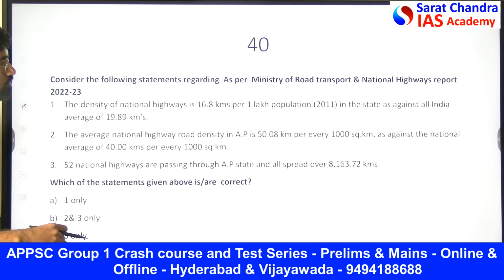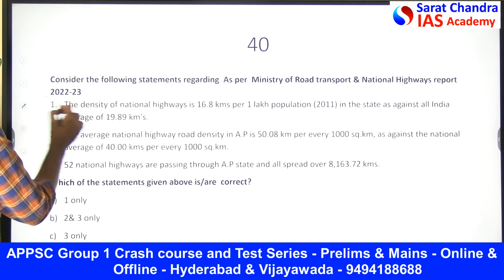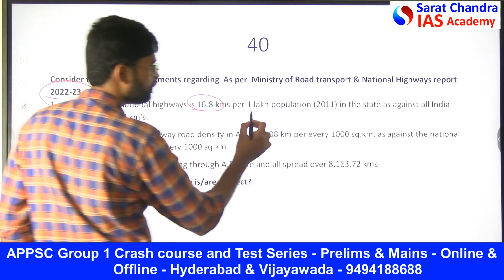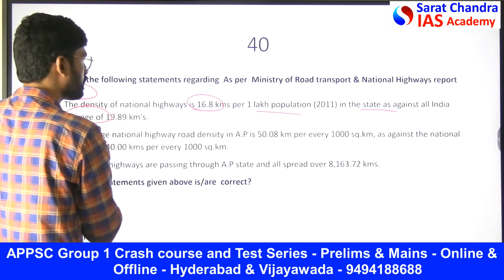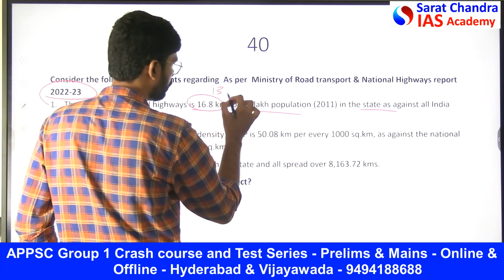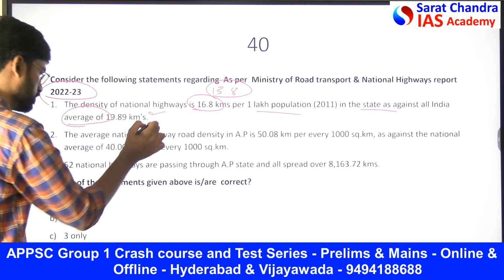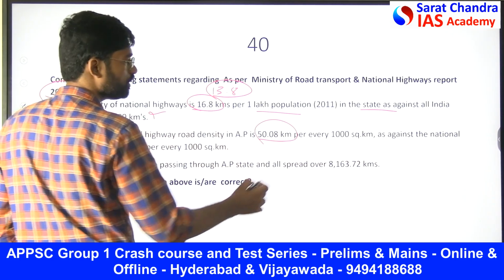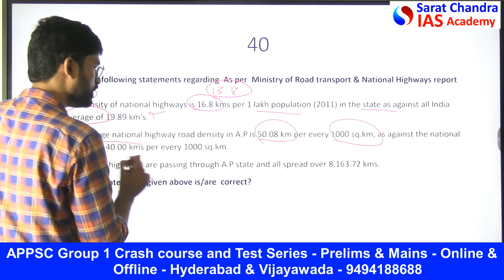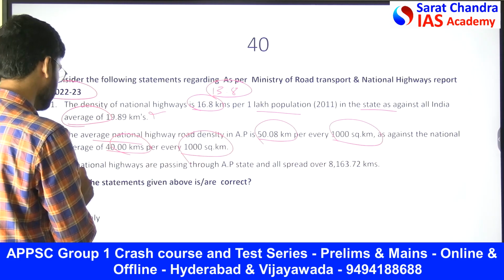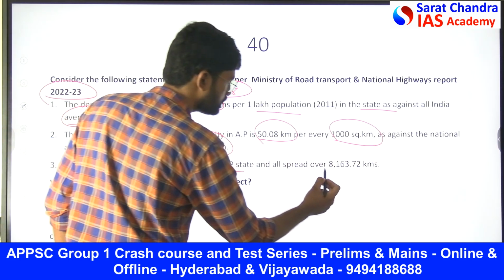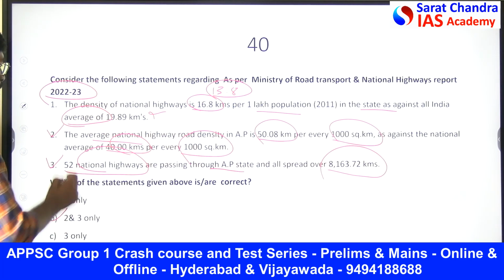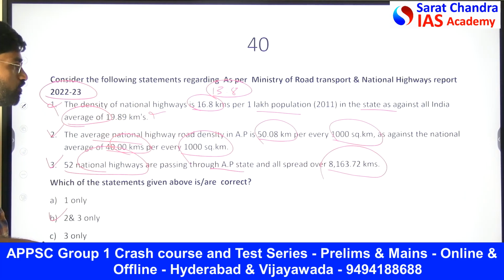Consider the following statements as per the Ministry of Road Transport and Highways report 2023. The density of national highways is 16.8 per 1 lakh kilometer in the state as against the all India average. Is that so for Andhra Pradesh? No, it is 13.8, not 16.8. So this is the wrong statement. The average national highway and road density is 50.8 km per 1000 square kilometers against the national average of 40 km per 1000 kilometers. 52 national highways are passing through AP state spread across 8,163 kilometers. So 2 and 3 are correct. 1 is incorrect because it is 13.8 kilometers.